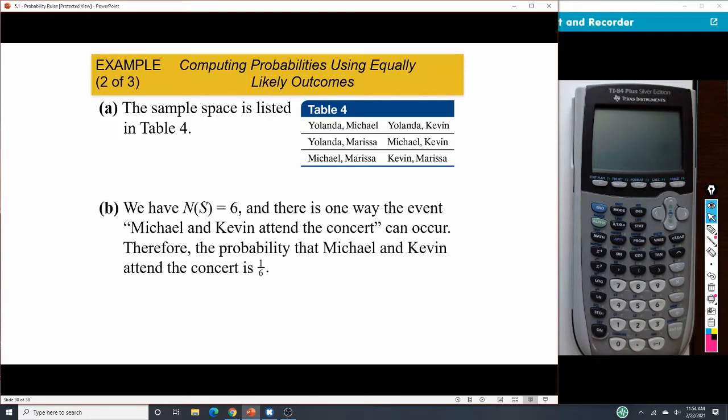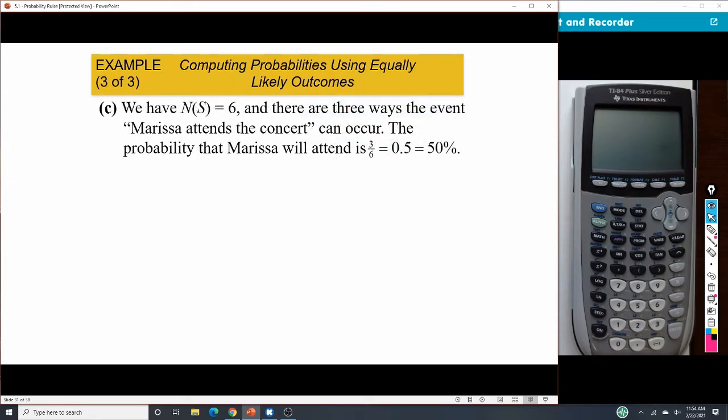Now, if we're looking at just Michael and Kevin, there's only one of those that says Michael and Kevin, and so that's 1 out of 6. So there would only be 1 out of 6 for our probability of Michael and Kevin being able to attend the concert. Now, what about Marissa?